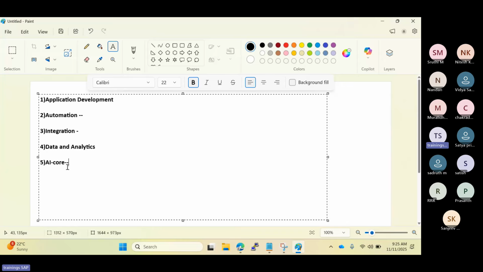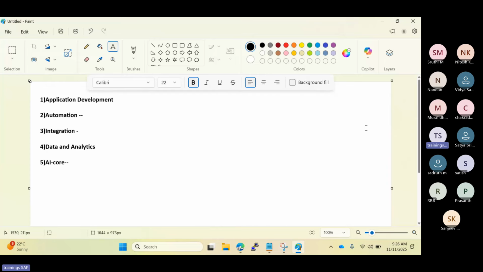Why? Because, as we discussed in the earlier conversation, they are providing many solutions, tools, applications, databases, some other pre-built solutions, and development related services all under one umbrella, but they have categorized them based on type. All the development will be in the application development category, automation kind of functionalities will be under automation, integrations under integration, and then the data side.